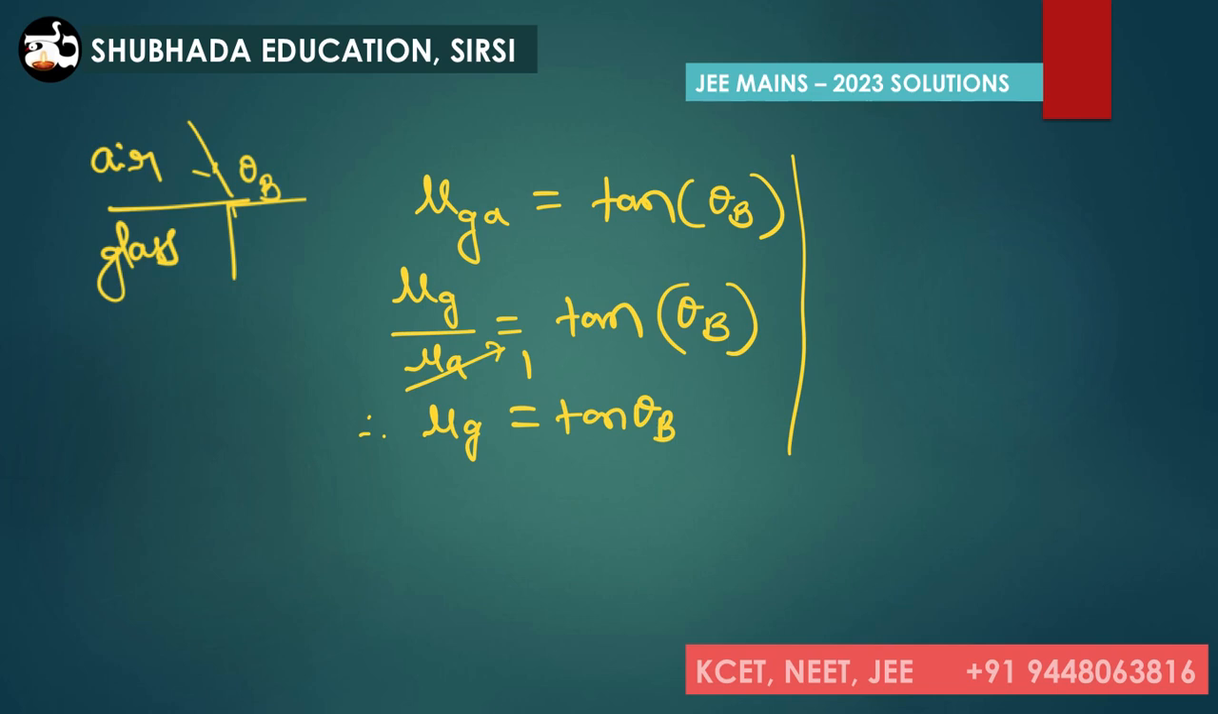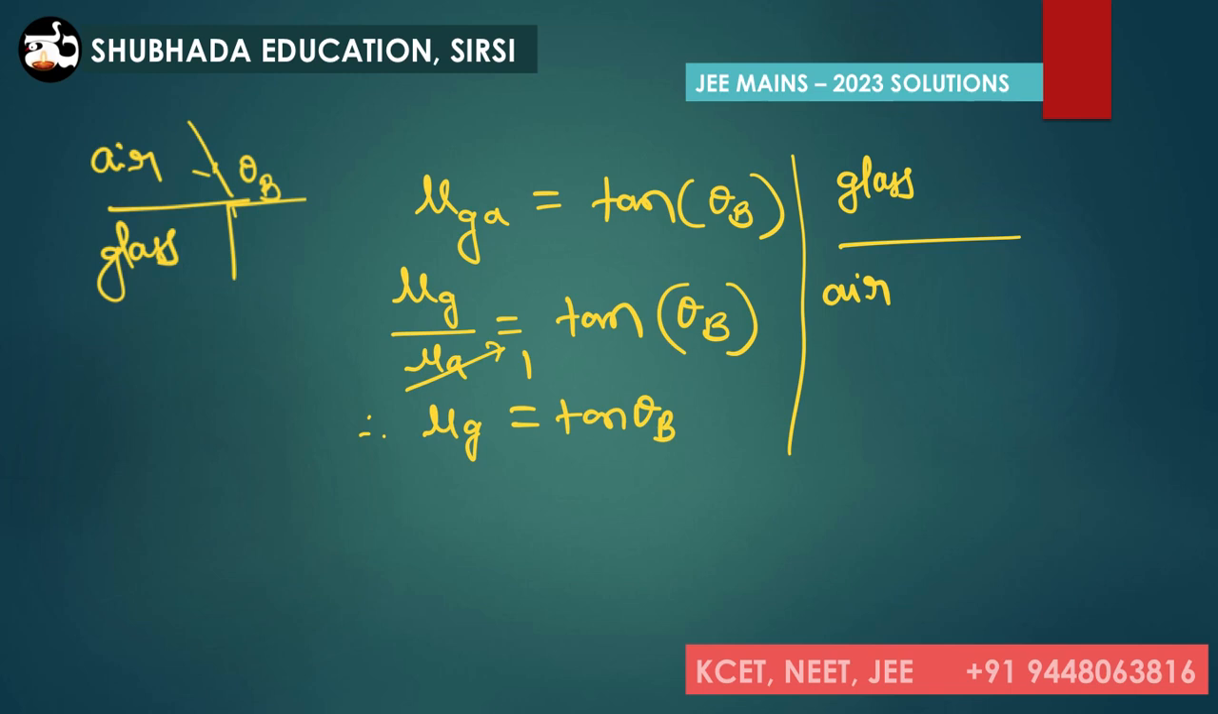In the second condition, they have given the Brewster's angle for light propagating from glass to air. Now it is a glass medium and this is the air medium. At that time you need to get the value for the what?